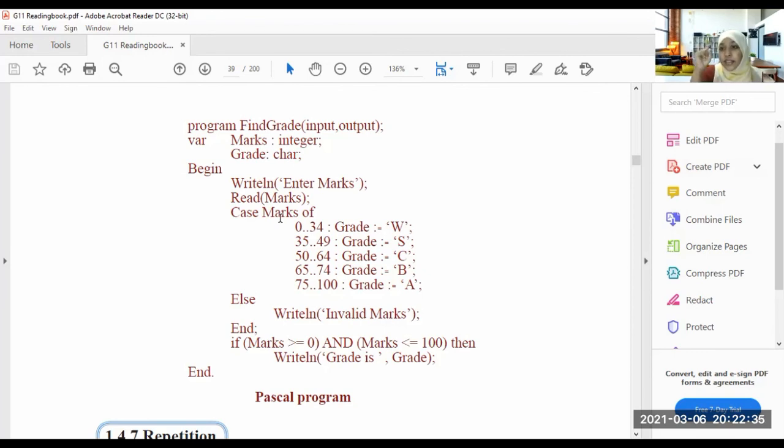What is the case? The marks of, if it is between 0 and 35. See, two dots are here.